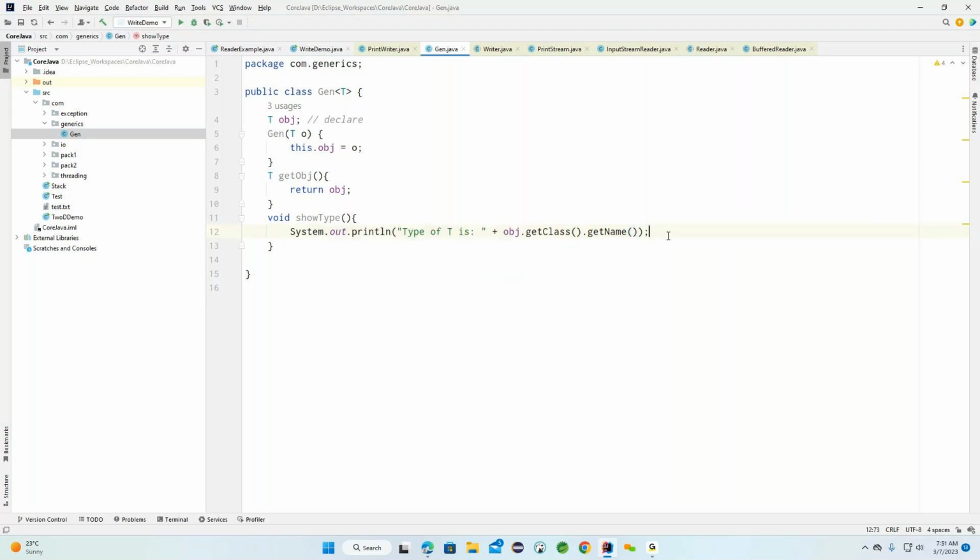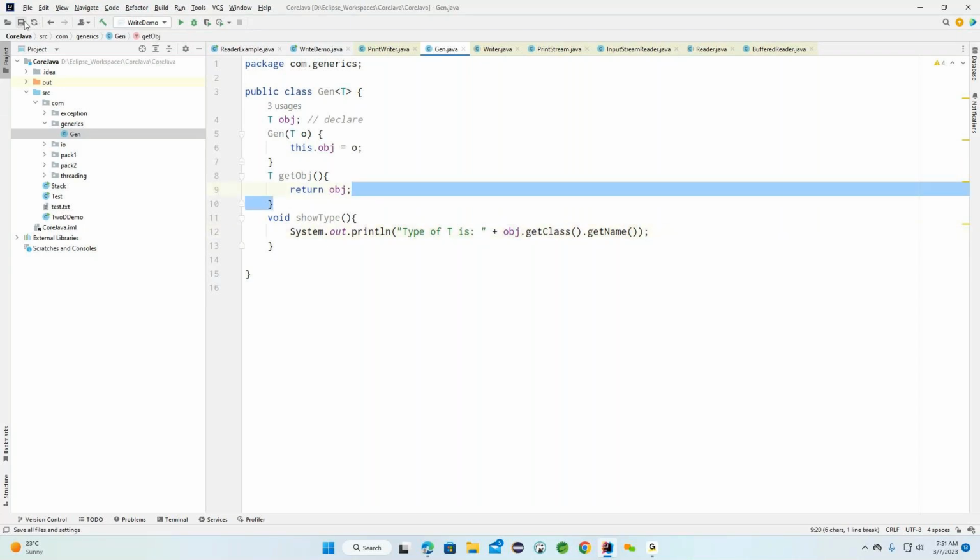Now observe carefully. showType: I am trying to create one method. Basically, what is this method doing? It prints the current type of this particular T. It is trying to print obj.getClass().getName(). So this is what we need to understand.